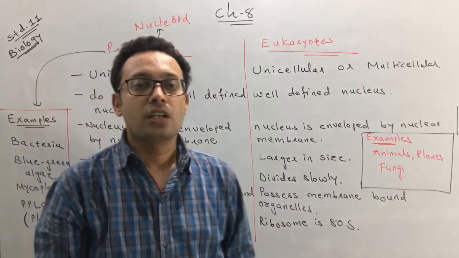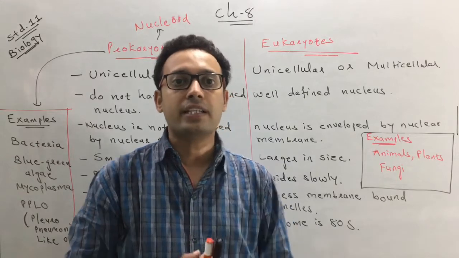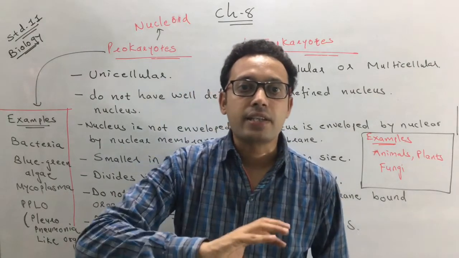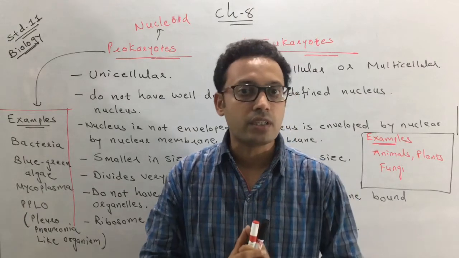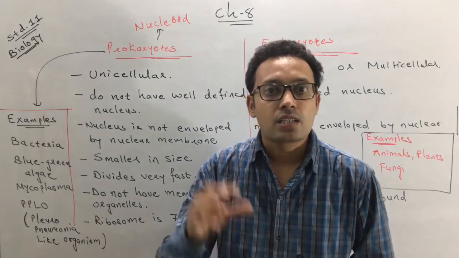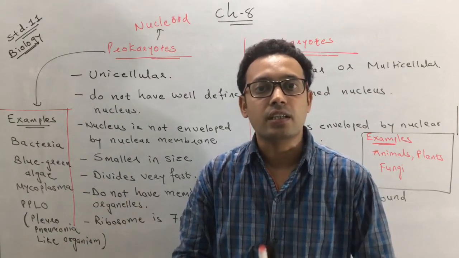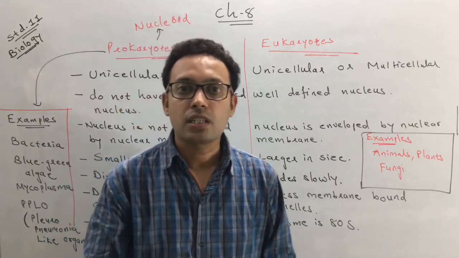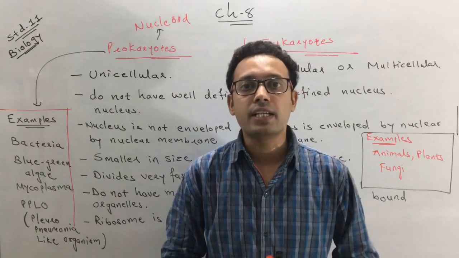This nuclear region contains genomic DNA, and this genomic DNA carries the hereditary information. But the prokaryotic cell, remember, this is a most important MCQ, has a small circular DNA that is present outside the genomic DNA. This is called a plasmid. What is it called? Plasmid. A plasmid is a small circular DNA that is present outside the genomic DNA.